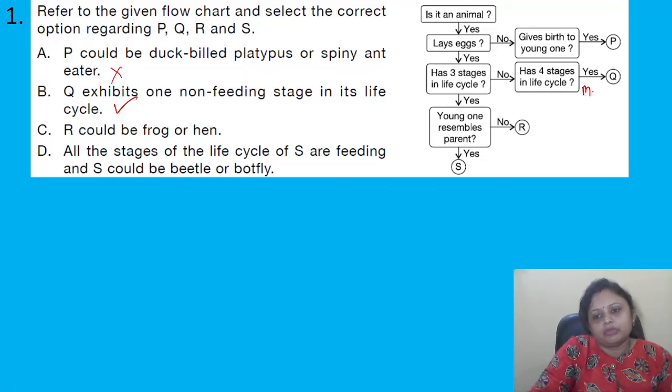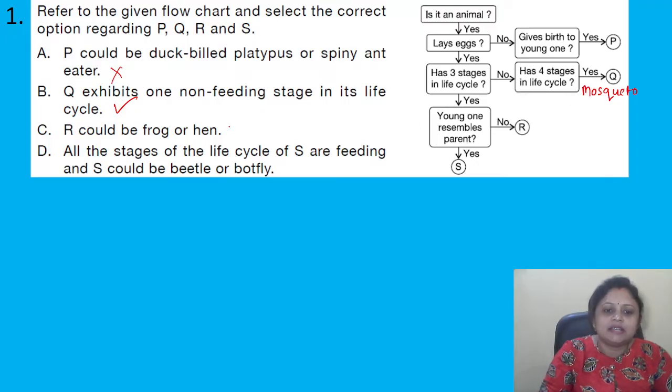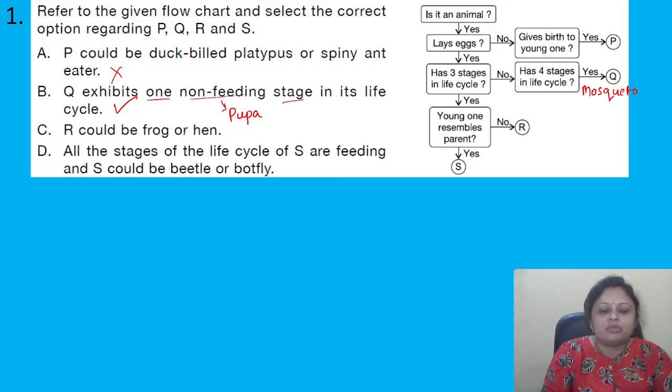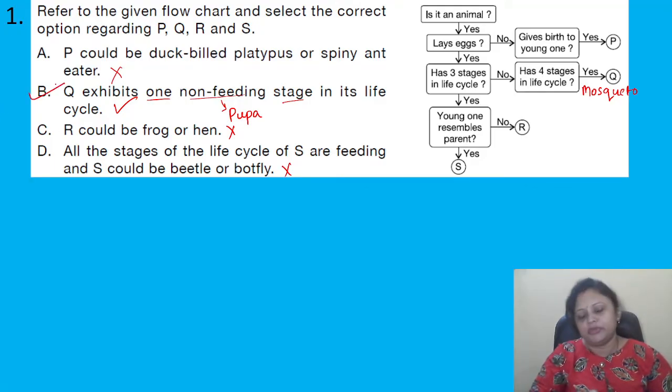And here Q could be the mosquito. So in the mosquito, it is asking that there is one non-feeding stage. Yes, there is one non-feeding stage in the life cycle of mosquito, that is the pupa stage. So this one is correct. R could be frog or hen? No, it is not correct. All the stages of the life cycle of S are feeding and S could be beetle or butterfly? No, this one is also incorrect. So here the correct answer is option B.